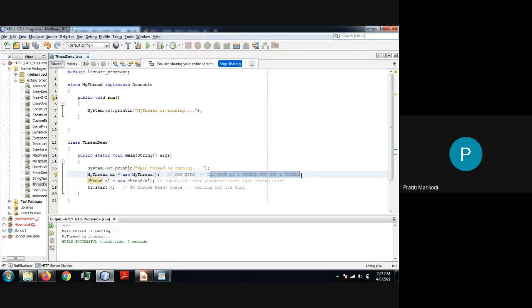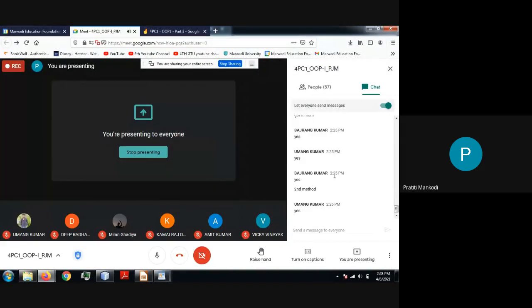So to give the properties of thread to my class, there is a way: you can directly use the Thread class of your lang package, and as the parameter pass your object. What is your object? m1. So my class, which was not a thread but can work as a thread, now I am passing it to the Thread class. That means I am converting my Runnable class into a thread. Is it clear? And once it is a thread, I can do every operation which I was doing with the normal Thread class. Is it okay?